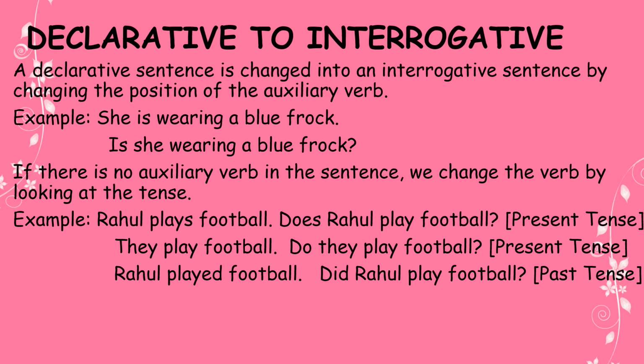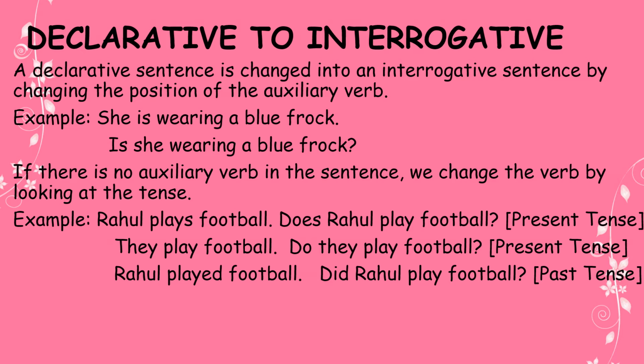A declarative sentence is changed into an interrogative sentence by changing the position of the auxiliary verb. Now the auxiliary verbs are am, is, are, was, were, has, have, had, do, does, did. So if you change the position of the subject and the auxiliary verb, it becomes a question. For example, she is wearing a blue frock. Is is the auxiliary verb. So if you change the position of she and is, for example, is she wearing a blue frock? And then you put a question mark, it becomes an interrogative.